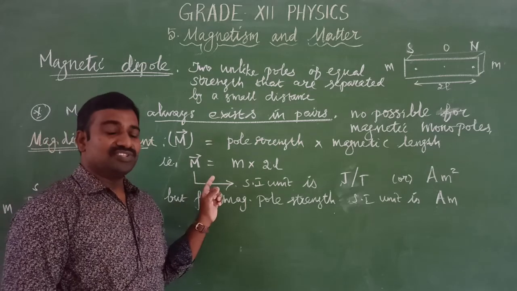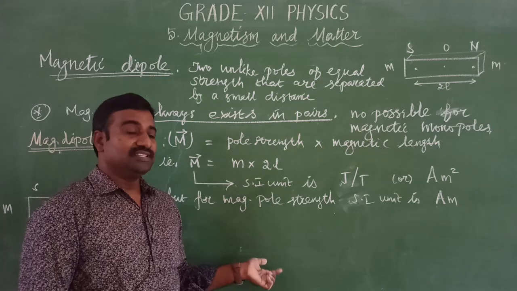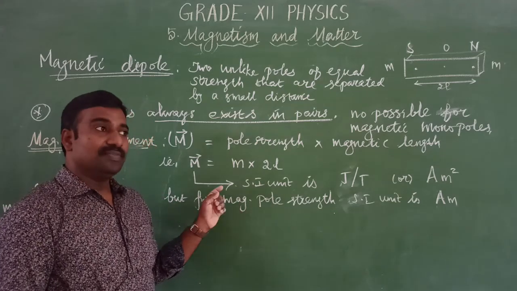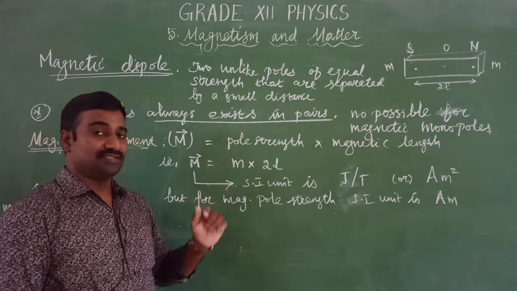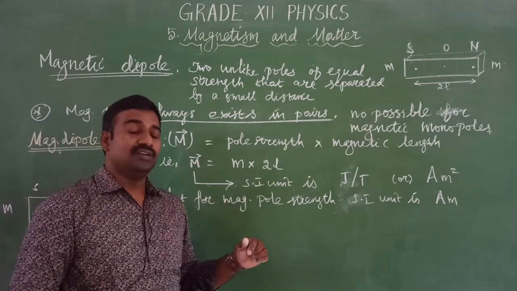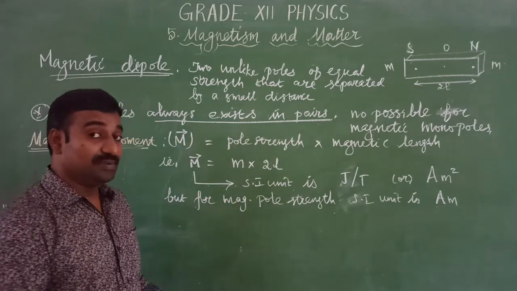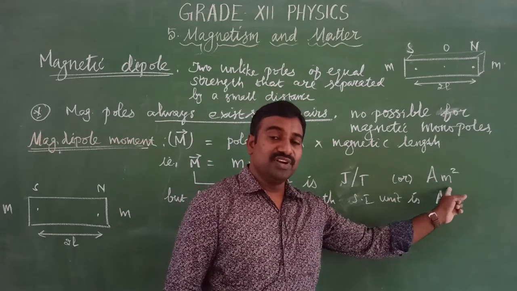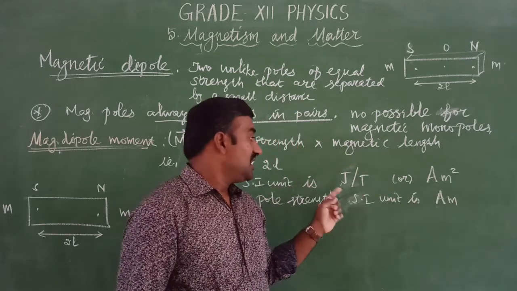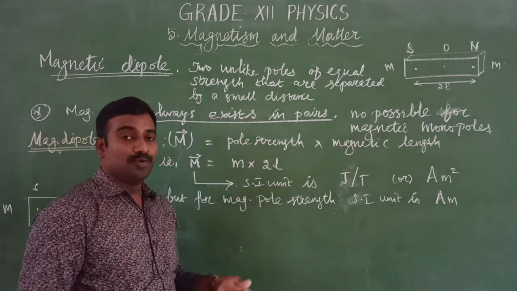I think this is the question I asked as the first question in the online test you wrote. The same thing we discussed in the electrostatic lesson. I asked it depending on the previous questions and also the sample papers, this year's both sample papers. So don't get confused. Ampere meter square is the SI unit of magnetic dipole moment, and ampere meter is the SI unit of magnetic pole strength.